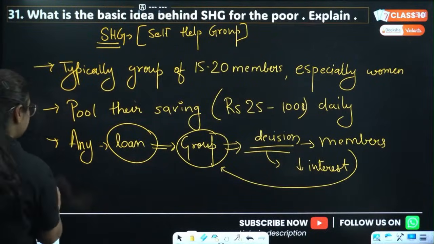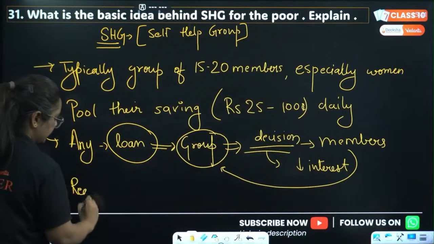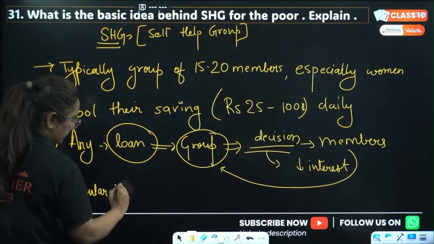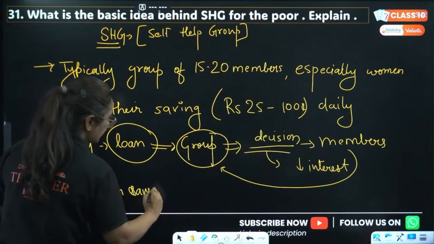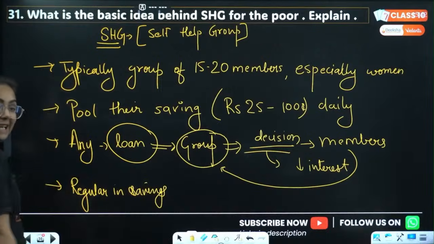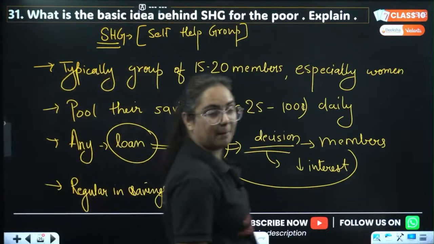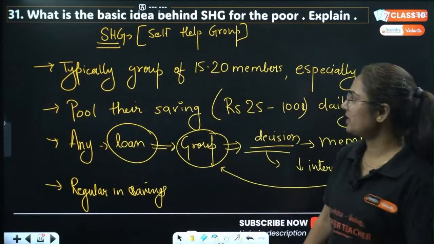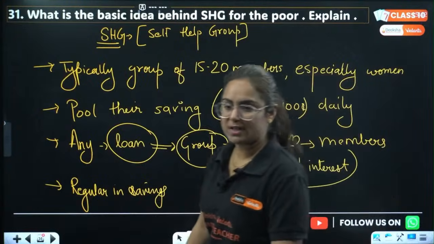And do you know, when this SHG is regular in saving, even banks start providing them loans, right? Grameen Bank from Bangladesh is one of the best examples. So this is all about this question.